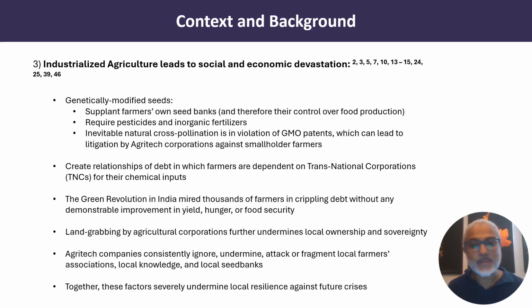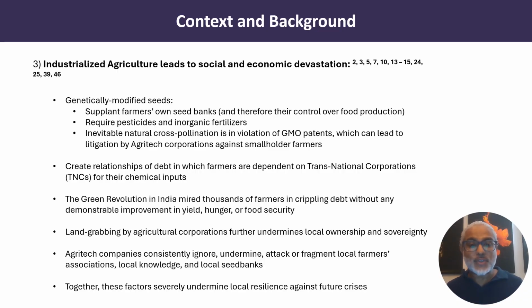The third lesson from the evidence is that industrialized agriculture leads to social and economic devastation. It creates relationships of debt in which farmers are dependent on transnational corporations or TNCs for their chemical inputs. Genetically modified seeds supplant farmers' own seed banks and wrest control of food production from them. They also require more pesticides and inorganic fertilizers.